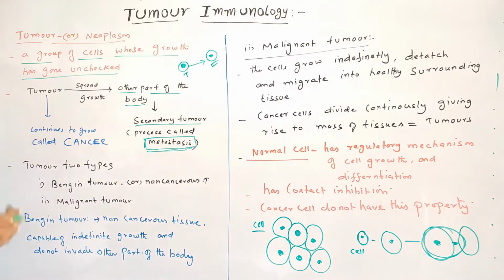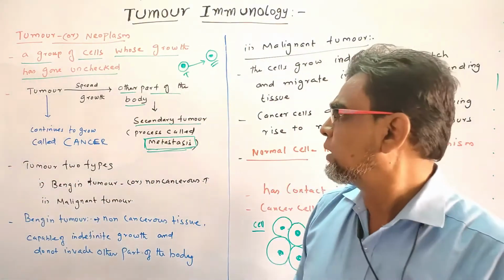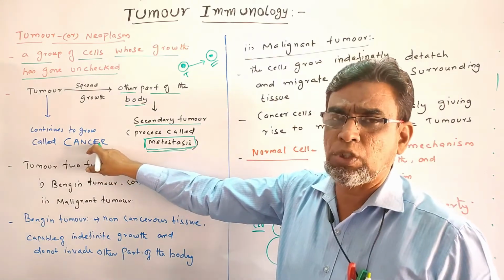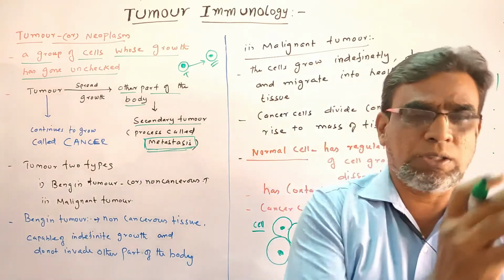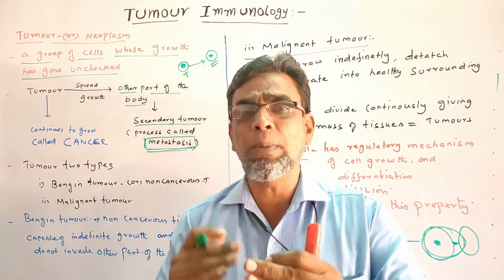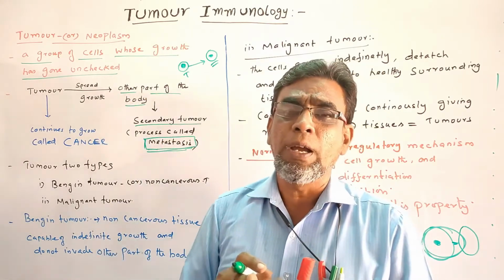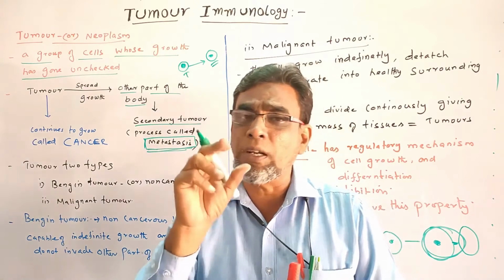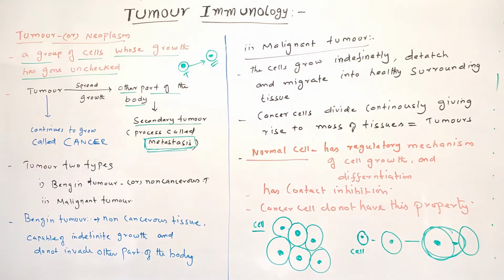This tumor continuously grows, with uncontrolled growth of cells, and now the structure is called cancer. Simply, a normal cell has a check, but cancer cells do not. They continuously multiply and grow, and not only that, they invade other parts of the body and affect other tissues. That condition is called cancer, and the process is called metastasis. Are you clear, students? Now the tumor has two types. How many types? Two types.